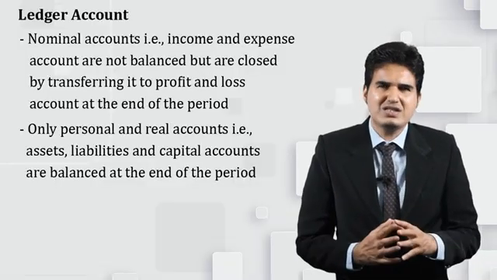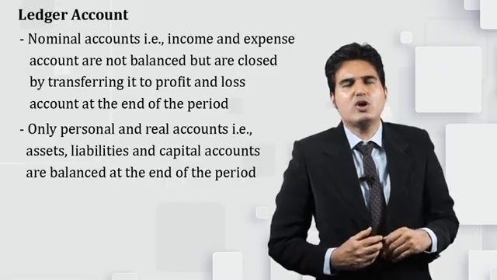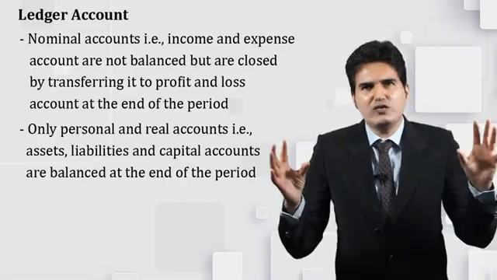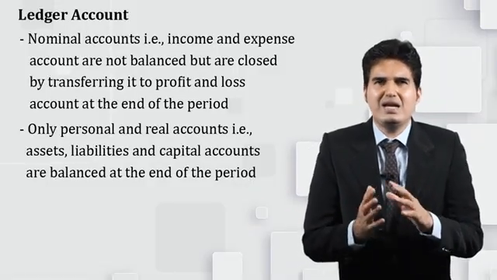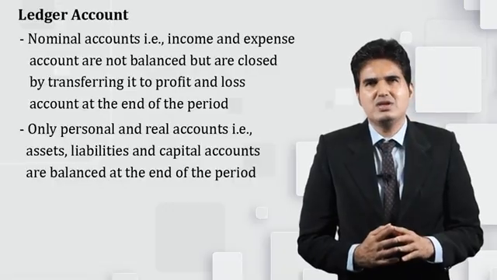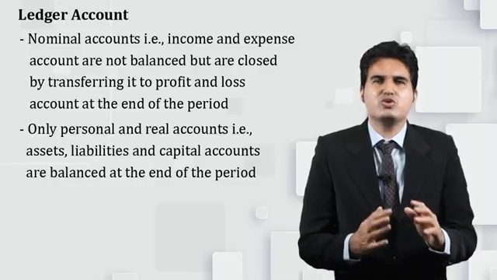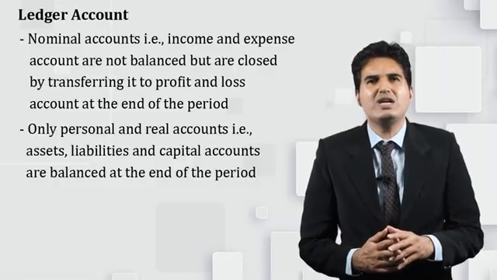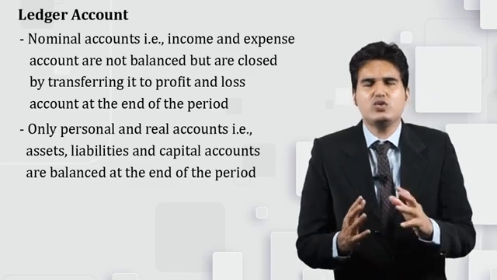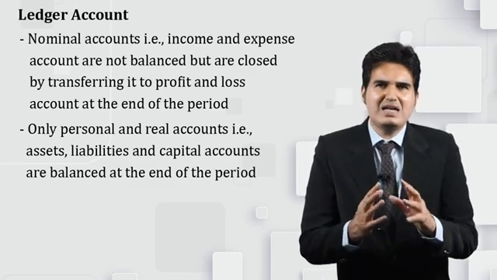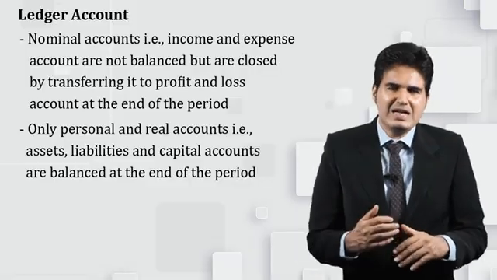So what we do is we take a particular accounting year, and when we talk about a particular accounting year, it is a period of 12 months. In 12 months, we may have to pay the electricity bill 12 times. So for example, this is 2021, and we are supposed to pay the electricity bill of 2021. For the entire 2021, that is for the 12 months, we will be paying the electricity bill, as well as some may be not yet paid.